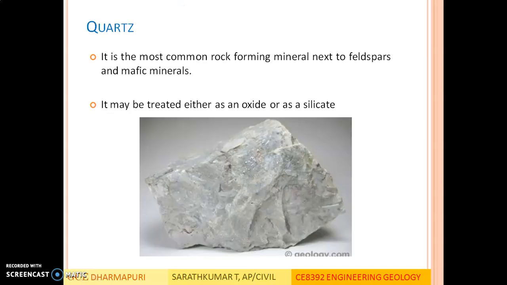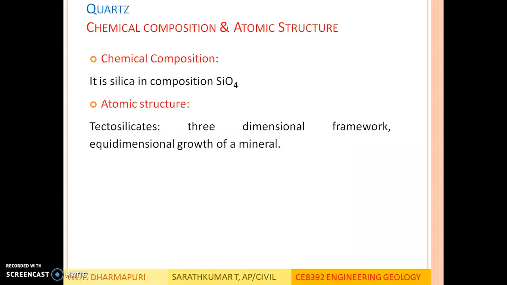So the next mineral we are going to see is quartz group. It is the most common rock forming mineral next to feldspar and ferromagnesian minerals. So feldspar is the first group of minerals of which most of the rocks are formed. Next to feldspar, it is the quartz group. It may be treated either as an oxide or as a silicate. A picture of quartz mineral is shown in this slide.